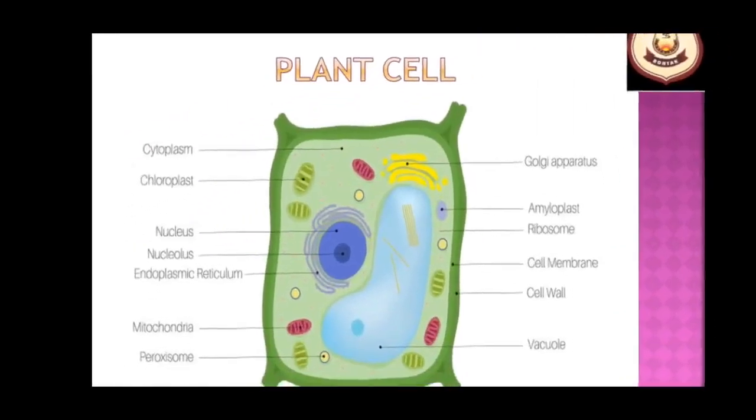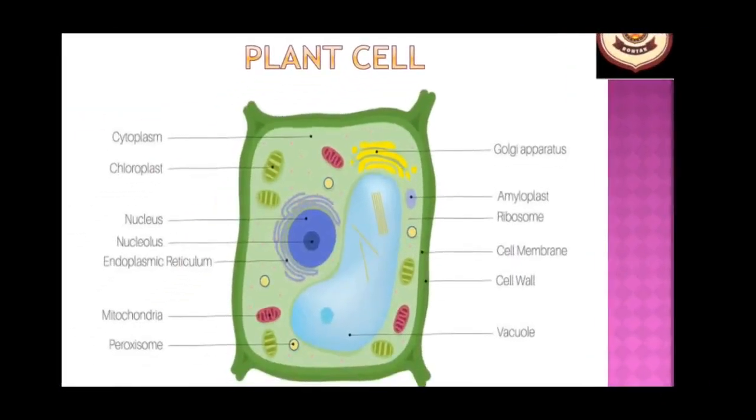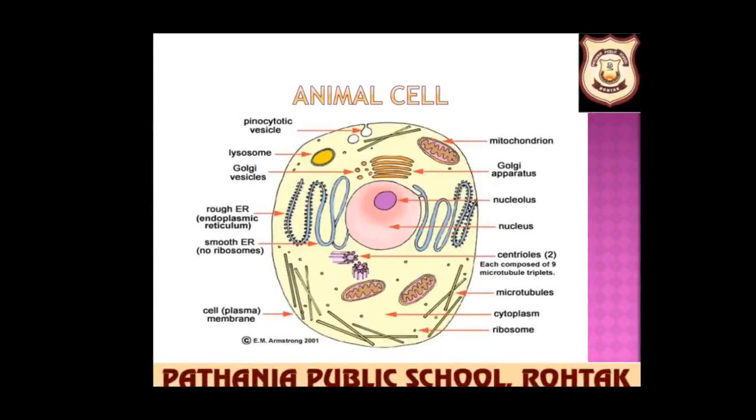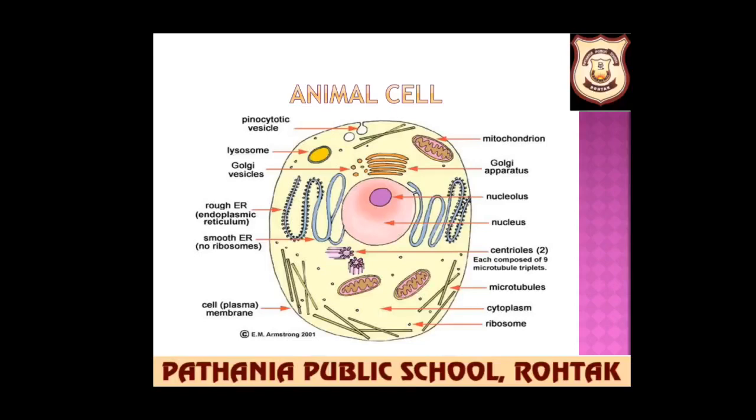And if we go to the next slide, it is an animal cell, and it has a centrally located nucleus, and it has a centrosome in it, and it has only a single cell membrane, that is the plasma membrane. Cell wall is absent. So these two are the diagrams of plant cell and animal cell and their differences.